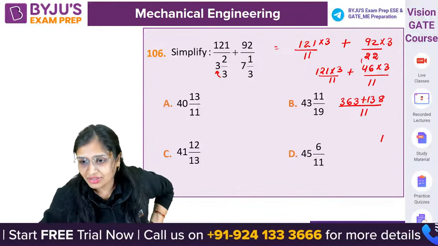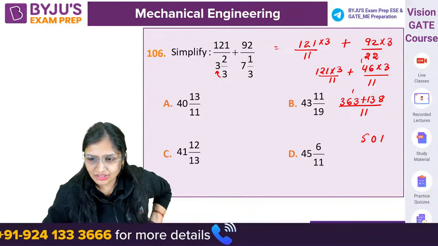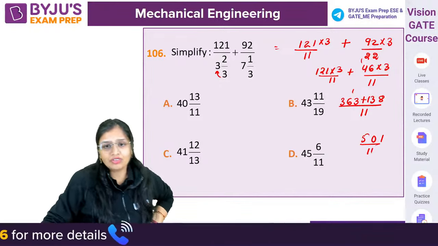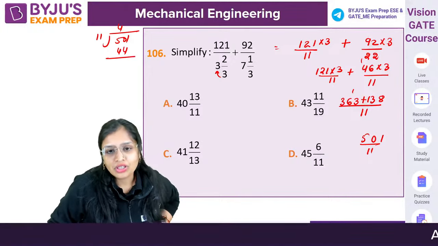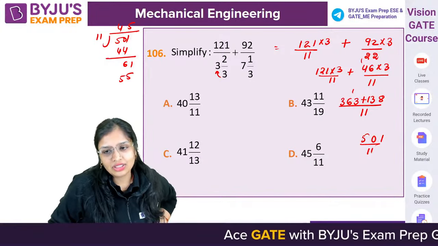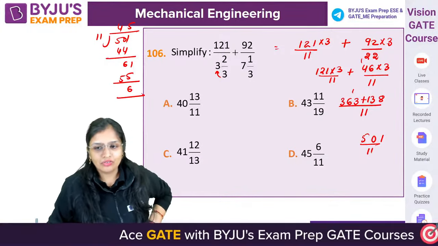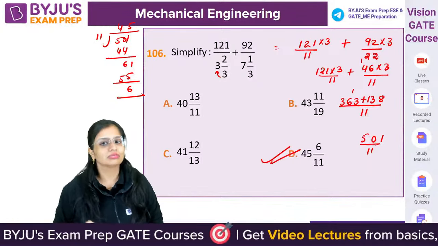501 by 11. Solve कर लो 501 by 11. 11 4s are 44. तो बचेगा 6. 11 5s are 55. So the left will be 6. तो क्या होगा? 45 6 by 11. Simple.